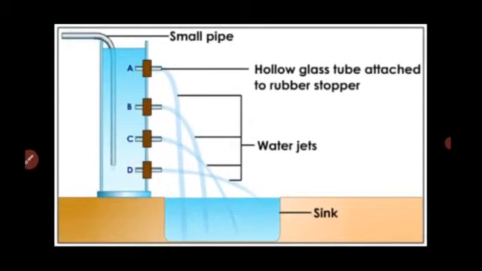See in this picture, there is a small pipe used for water and then 3 holes A, B, C, D, the hollow glass tube attached to a rubber stopper, and then water just coming out from the flask at a different angle. So this shows that the force of water is different for different heights, and the pressure in a liquid varies with the depth of the point. So when the depth increases the pressure also increases, and when the depth decreases the pressure also decreases.